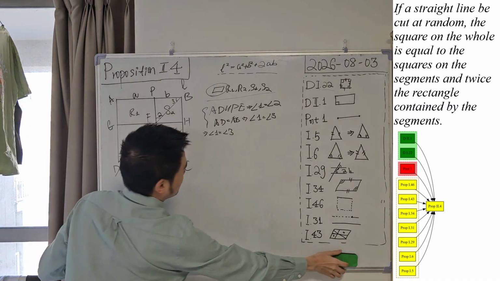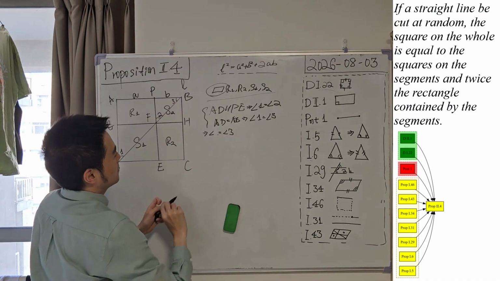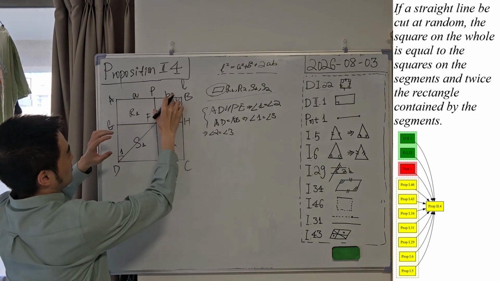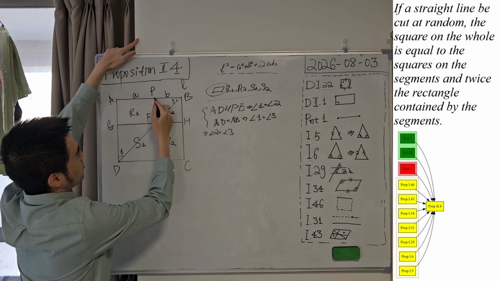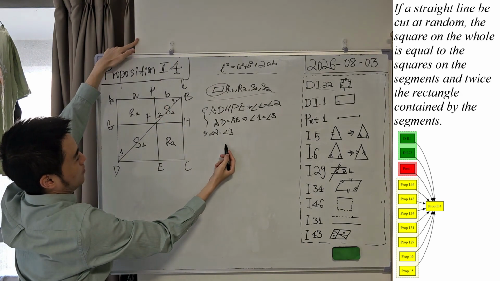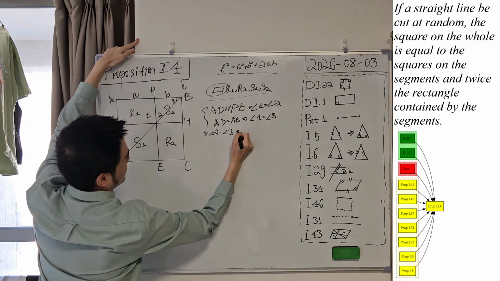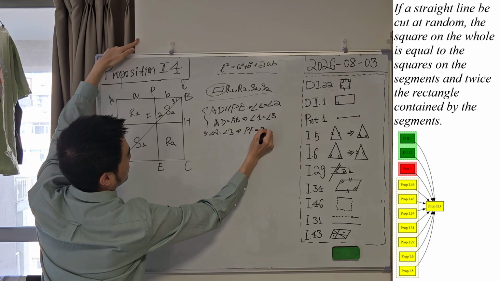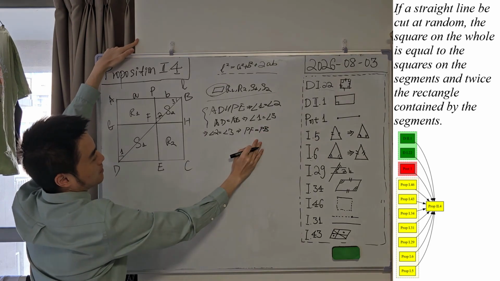Oh, my bad. This should be angle 2 equals angle 3, correct? So they are equal. So pay attention to this small triangle, BFP. These two angles are equal, which means PF will be equal to PB, correct?